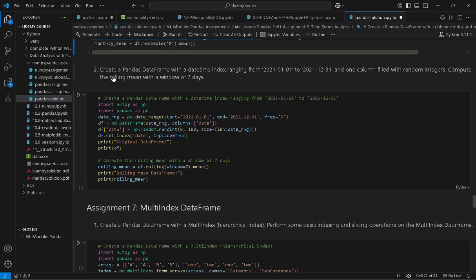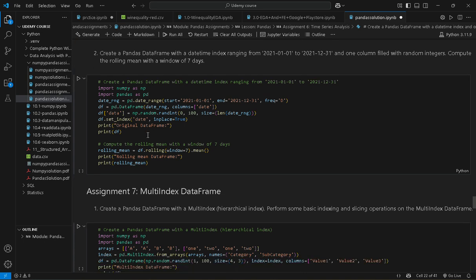Next question: create a pandas data frame with a datetime index ranging from 2021-01-01 to 2021-12-31 and one column filled with random integers. Compute the rolling mean with a window of 7 days.